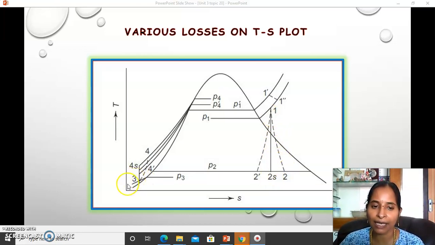So here, higher work input; there, lesser work output. In the condenser, lesser pressure exists, and the boiler requires higher pressure than what we calculate in the ideal cycle.